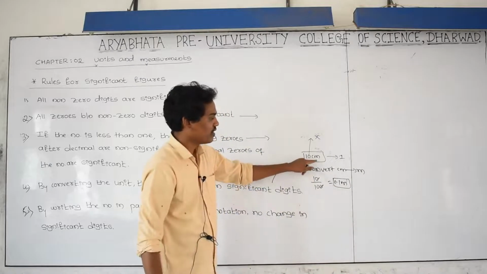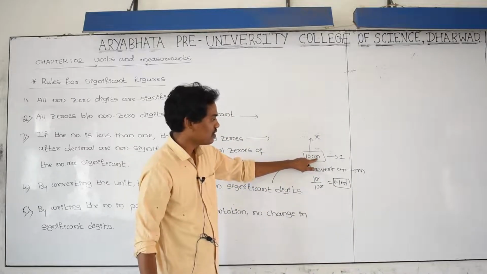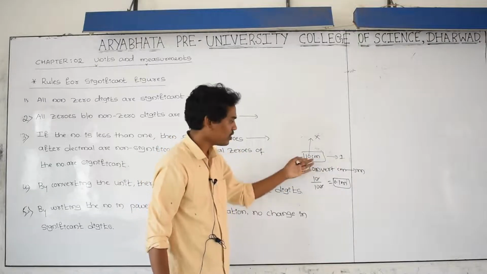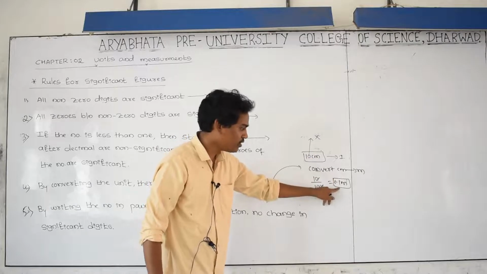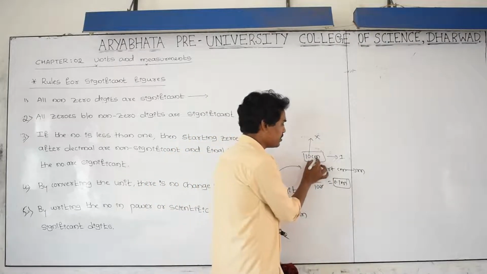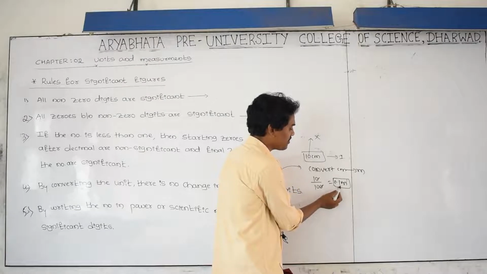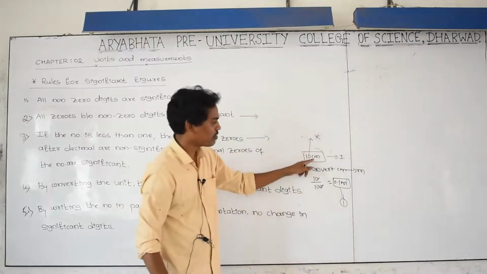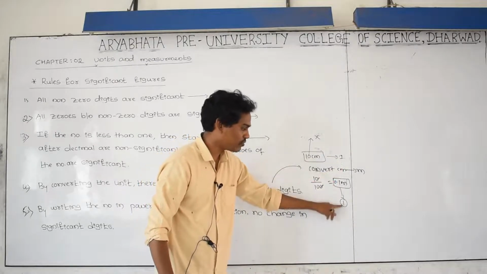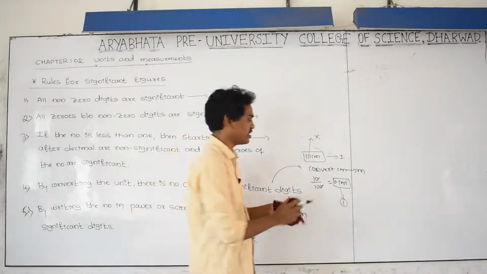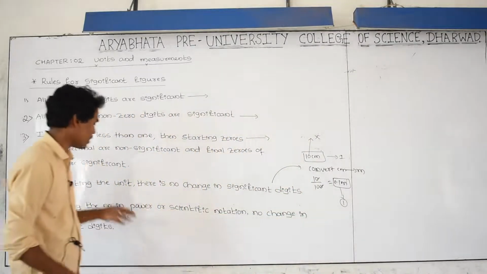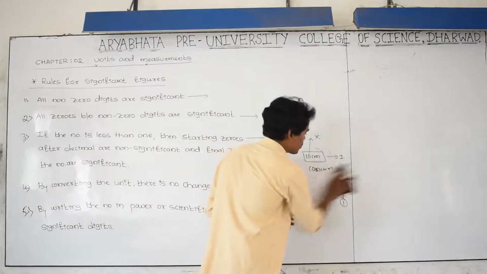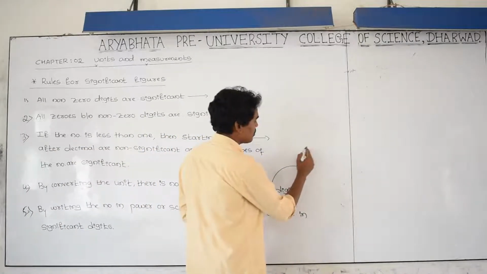Before converting, the value is in centimeter. How many significant digits are there? 1. I converted centimeter to meter. Then how many significants are there here? Just 1. Before conversion 1, after conversion again 1. It means that by converting one system of unit into another system of unit, there is no change in the significant numbers.